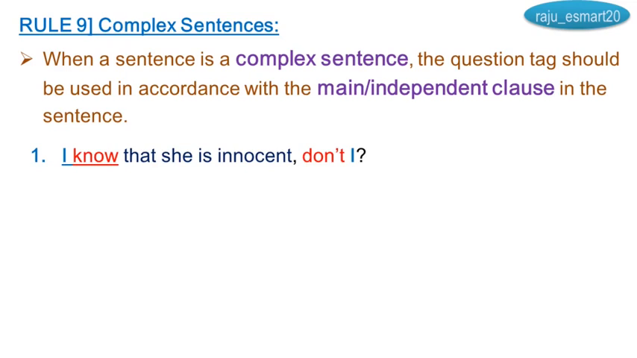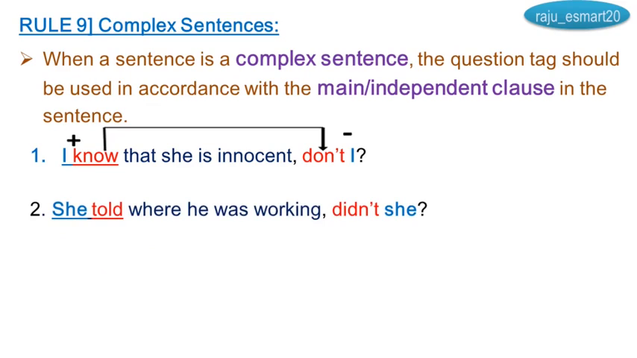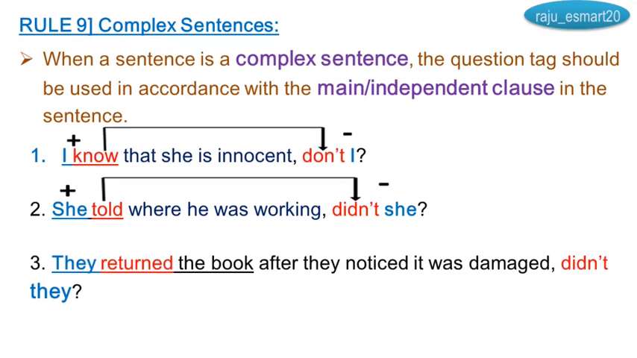I know that she is innocent, don't I? See which I underlined sentence is there, no? This is the independent or main clause. So therefore I used don't I. It's a positive, negative tag I took. She told where he was working, didn't she? She told, it's in the form of simple past, so I took didn't she. She told is the independent clause. They returned the book after they noticed it was damaged, didn't they? So it's also an example for simple past, positive, negative I took.